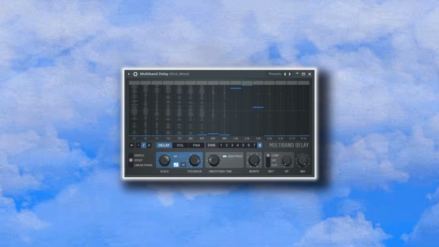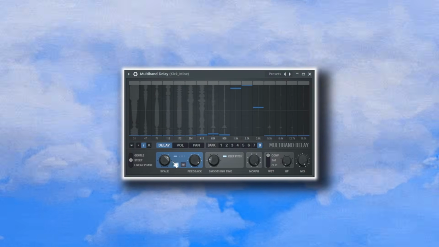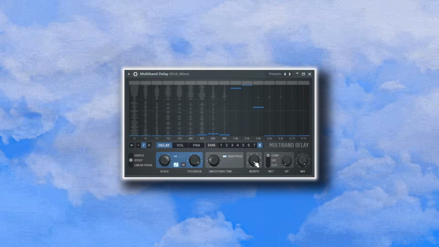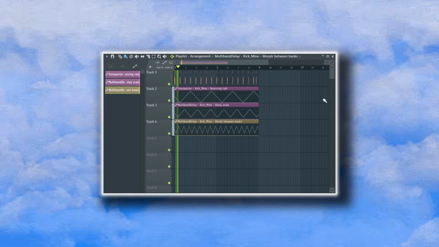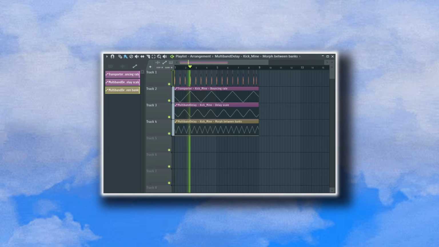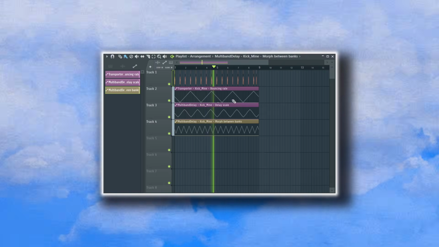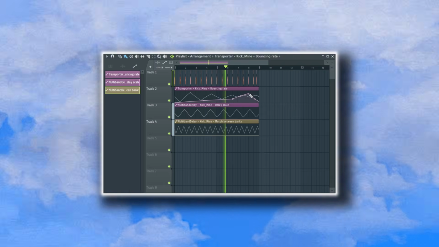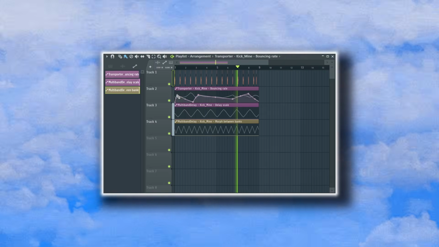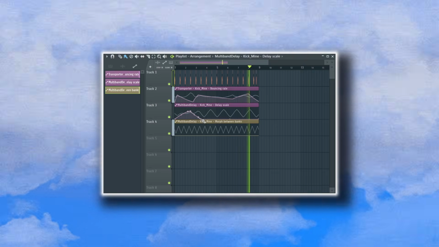Increase the feedback and set an automation clip for scale and morph knobs. Now set up 2 LFOs for both of these parameters. In addition to the LFO tool, FL also lets you draw the automation levels on top of the LFO, which breaks the repetitiveness of it. Let's experiment a bit and see what sounds good.